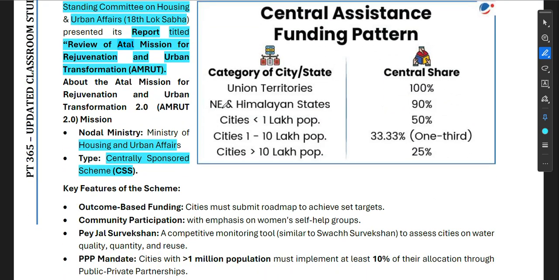Now, central assistance funding, by category of the city: union territories, northeast and Himalayan states, cities with less than 1 lakh population, cities with 1 to 10 lakh, and cities with more than 10 lakh. Union territory, 100% will be central contribution. Then northeastern and Himalayan states, it is 90%. Cities with less than 1 lakh population, 50% the central government will give. Cities with 1 to 10 lakh population, 33.33%. And cities with more than 10 lakh, 25%.